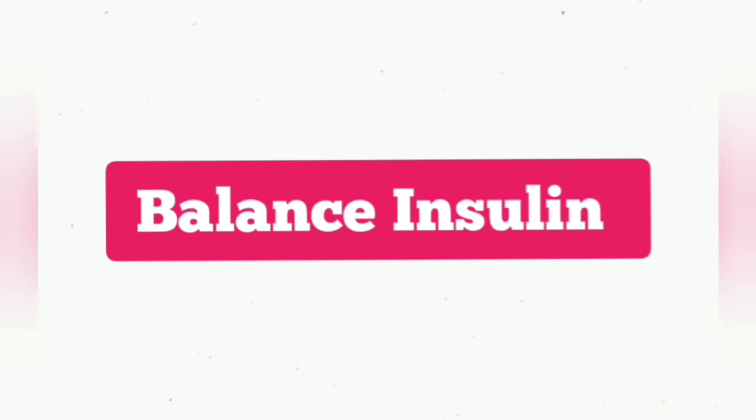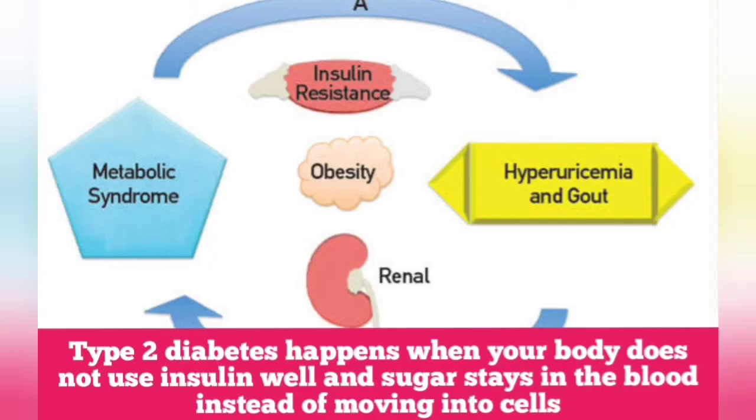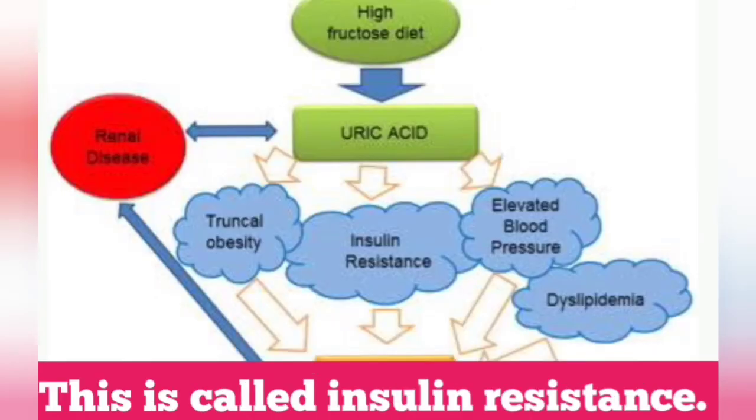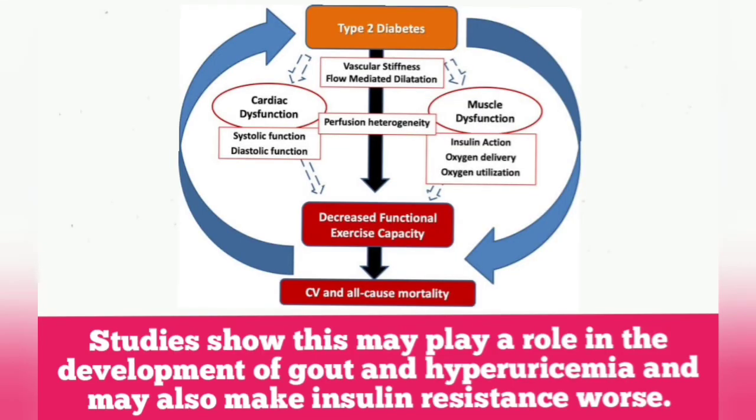Balance insulin. Type 2 diabetes happens when your body does not use insulin well and sugar stays in the blood instead of moving into the cells. This is called insulin resistance. Study shows this may play a role in the development of gout and hyperuricemia and may also make insulin resistance worse.